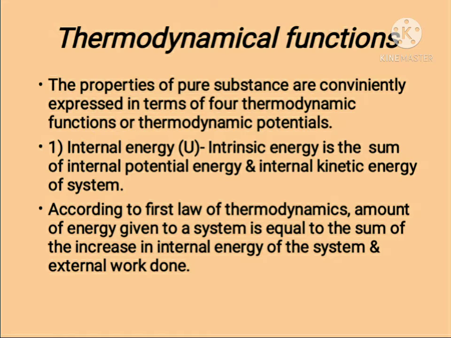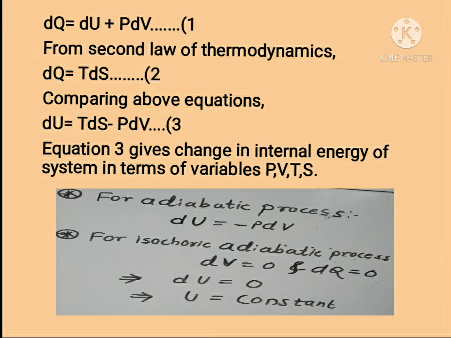It is denoted by capital U. According to the first law of thermodynamics, the amount of energy given to the system is equal to the sum of the increase in internal energy of the system and the external work done. That is given by dQ = dU + PdV. According to the second law of thermodynamics, dQ = TdS.